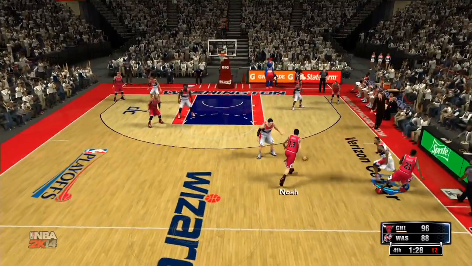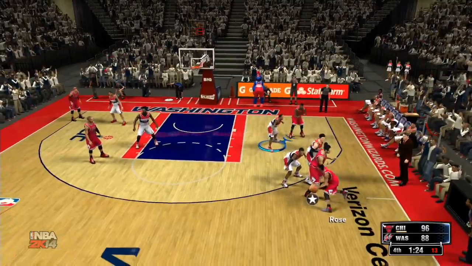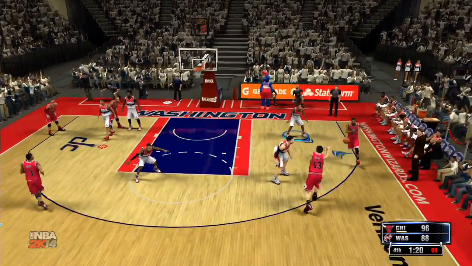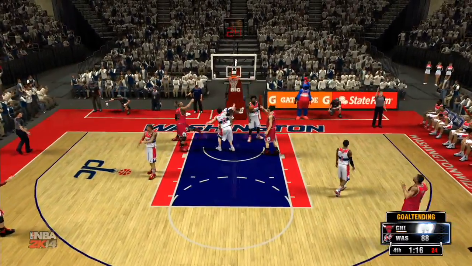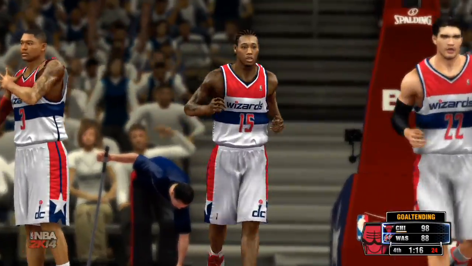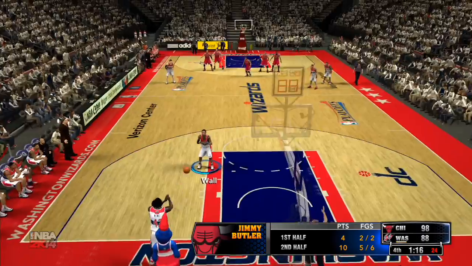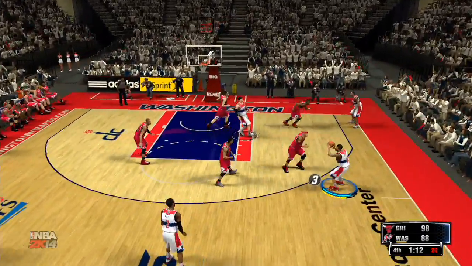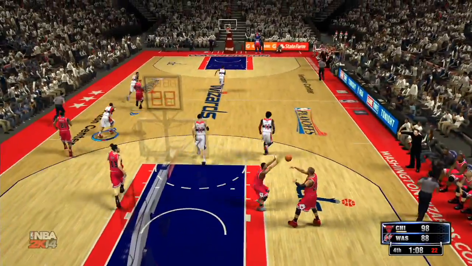Butler to Joakim Noah to Derrick Rose. Back to Noah. Now Butler driving, lays it up, draws the foul. No goaltending. Now 9-point game, as now Leonard taking a wild 3 and can't make it.